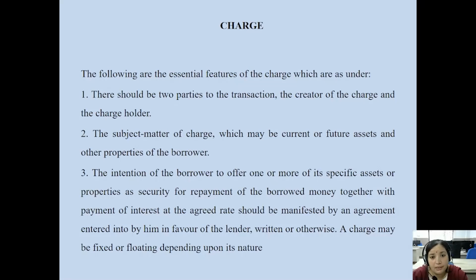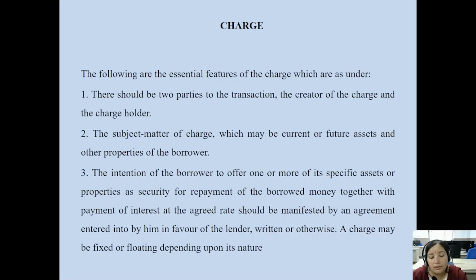Specific means that the assets or properties must be specified and defined for the purpose of the charge, as security for the repayment of the amount due to the bank with interest as agreed between the bank and the company in favor of the lender or otherwise.